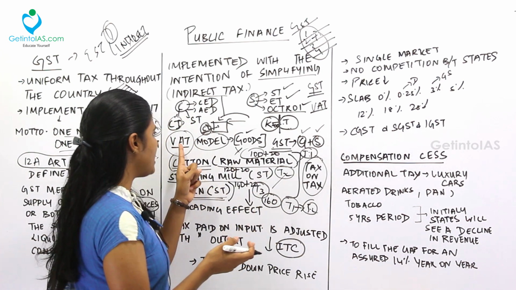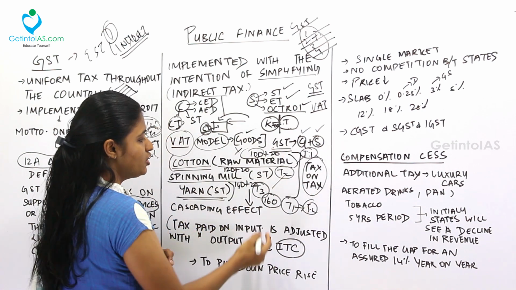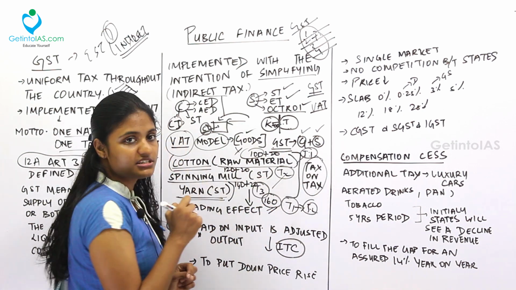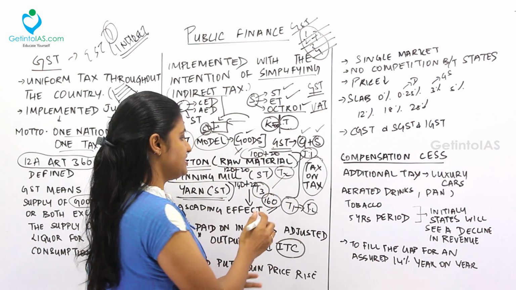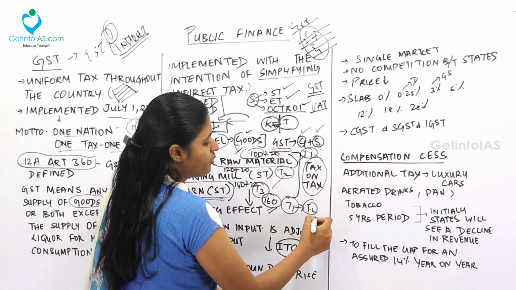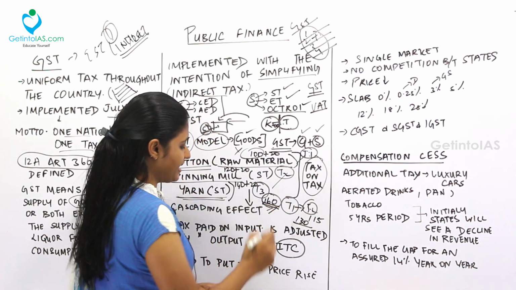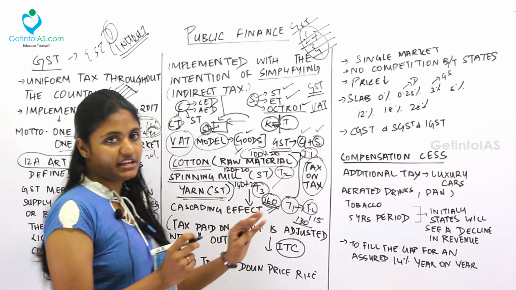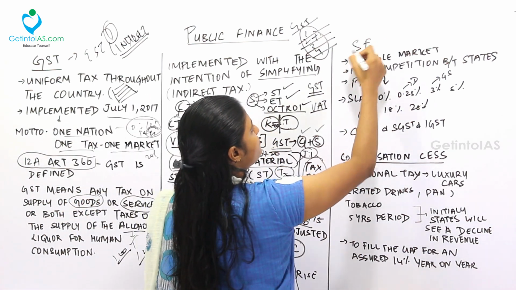So value addition is value added tax. They are adding value at each stage. For that also they are paying taxes. So the final product rate is 160 rupees. But under GST, if you bring this cotton material under GST, the rate will be around 115 or 130. So compared to this it is less, right? So that's why to put down the price rise, the GST regime was brought in. So what are the salient features of GST?